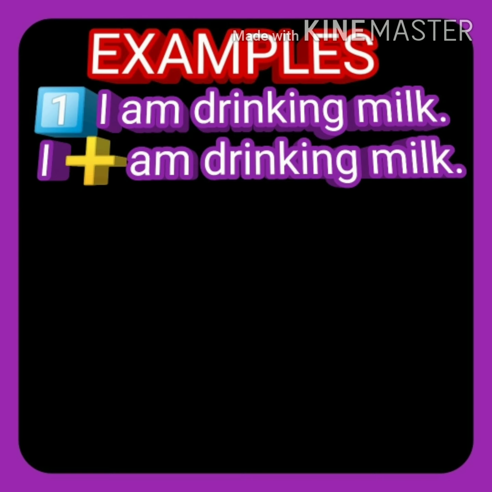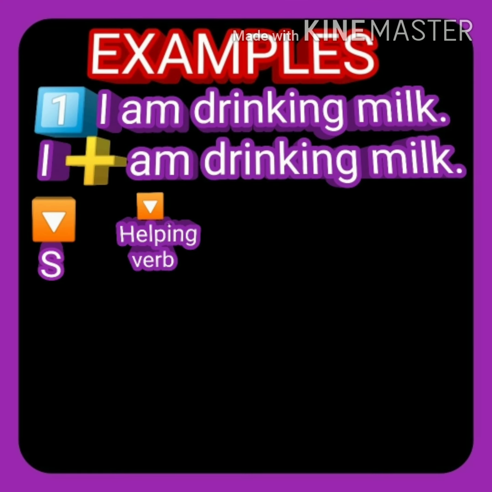So, we shall learn how to identify the subject from the sentence which has helping verb. Which is subject in this sentence? I is a subject. So let's move towards the helping verb. It is helping verb in this sentence. Am is a helping verb in this sentence. Helping verb means auxiliary verb also. Let's move towards main verb. Main verb is drinking. We have learned helping verbs come before the verb.